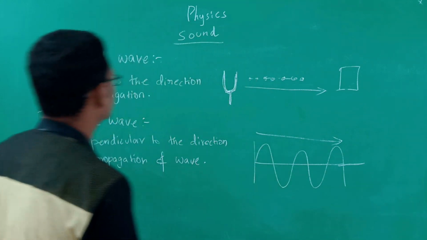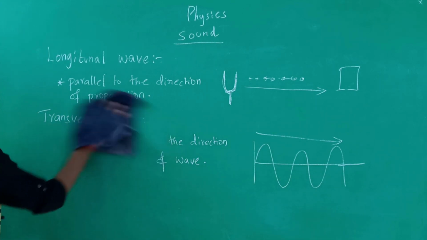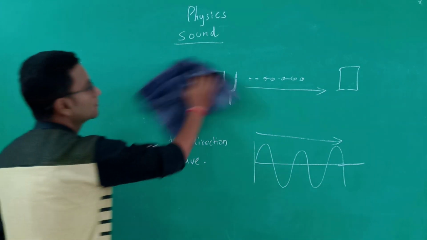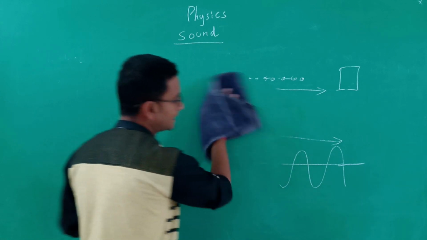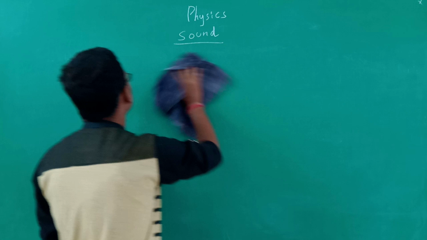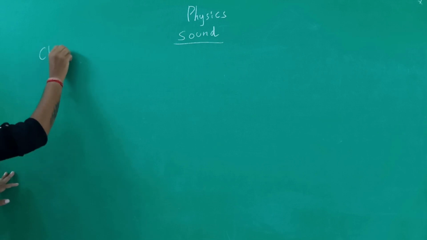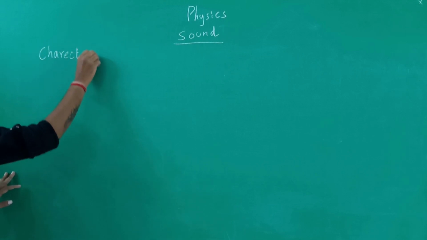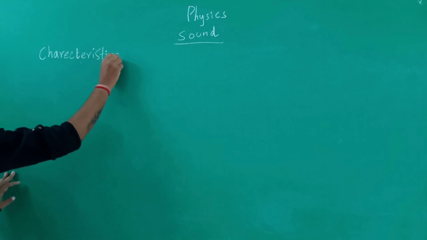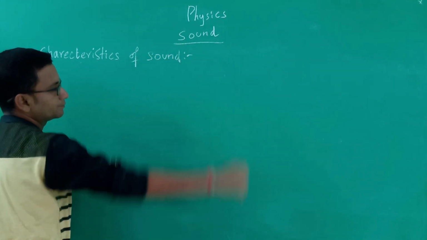In the later classes we will discuss them, and next we will see the characteristics of sound.